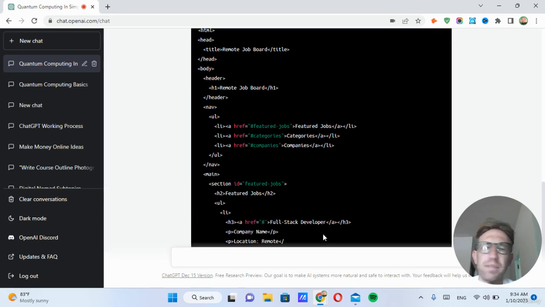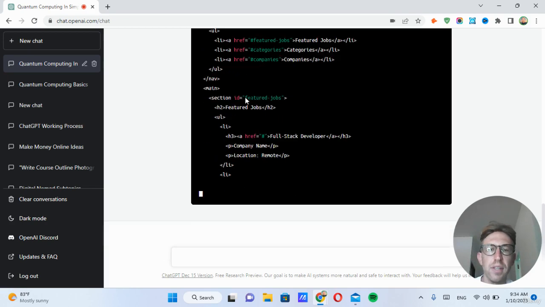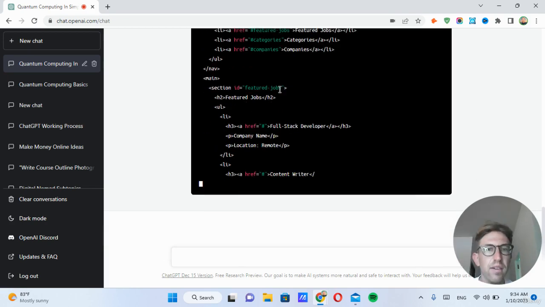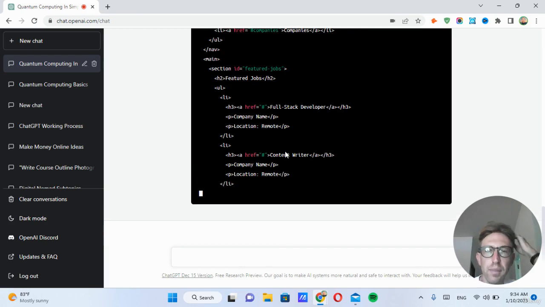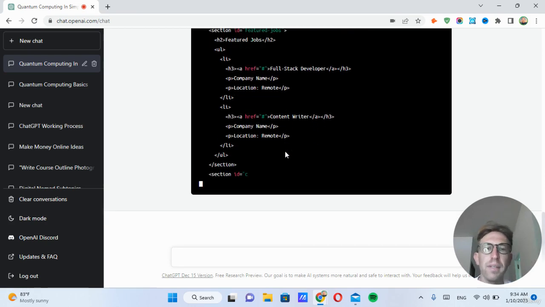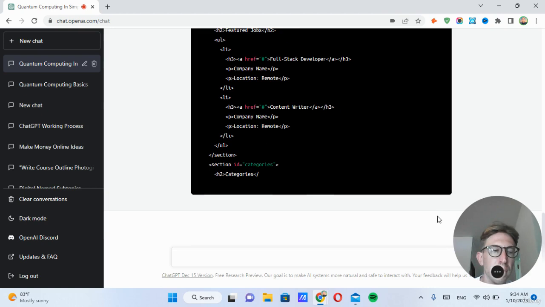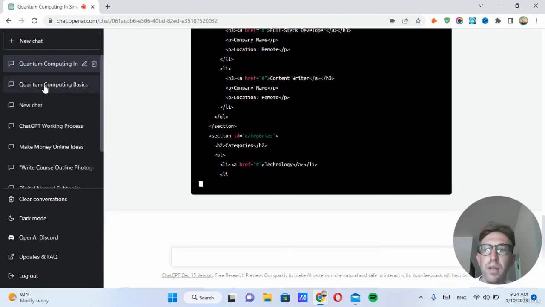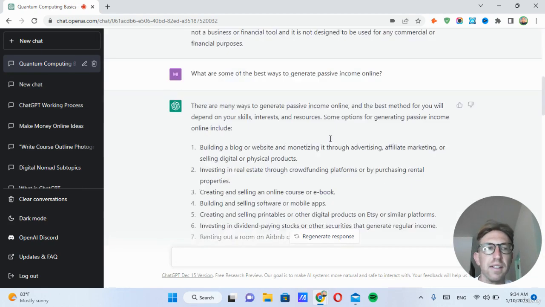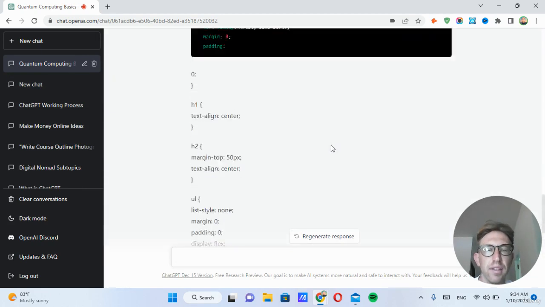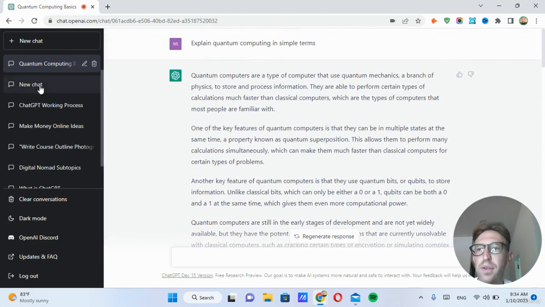So this is just real basic. It's just creating an HTML website with some remote jobs listed. It's not pulling from a database or anything, but there's ways to do that as well. I'm not really going to be getting into too many programming topics throughout the course, mostly just showing how to make money online with marketing and selling digital products. So those are just a few of the things we're going to talk about throughout the course.